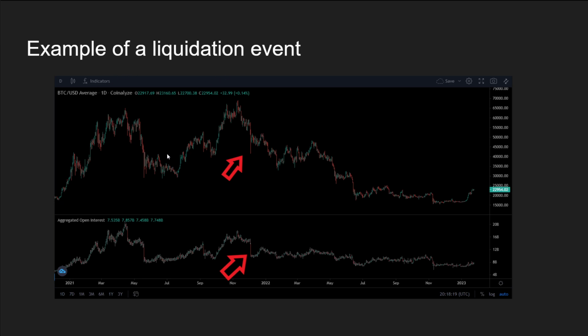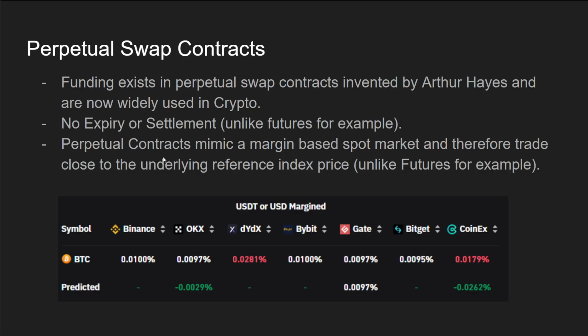An example of a liquidation event over here: we see open interest climbing, and then a shakeout over here, a big wipe of open interest. We see one over here as well, and you can see it wicked quite a bit lower than before. It was just liquidations being triggered, sending the price on a derivative market lower than on spot, just because one stop followed the other.